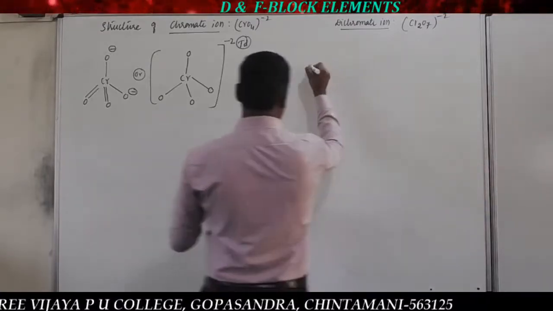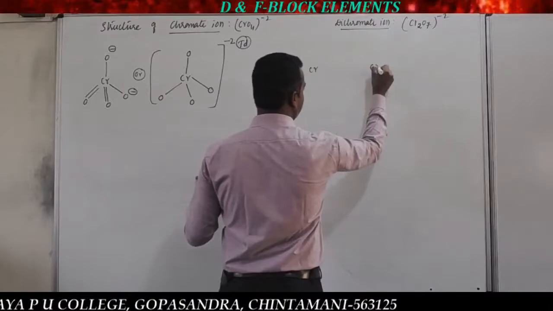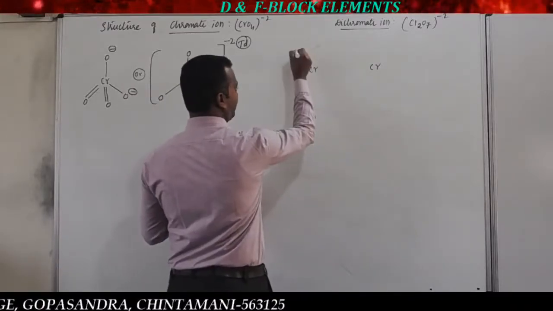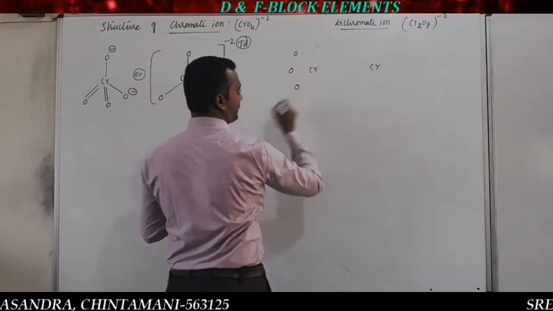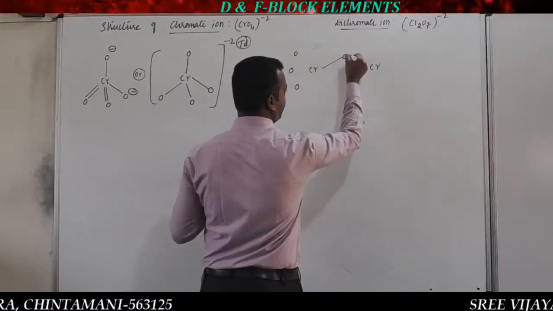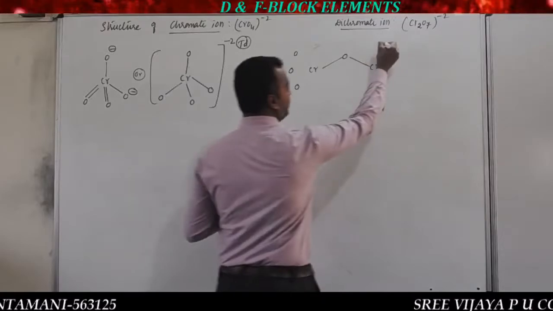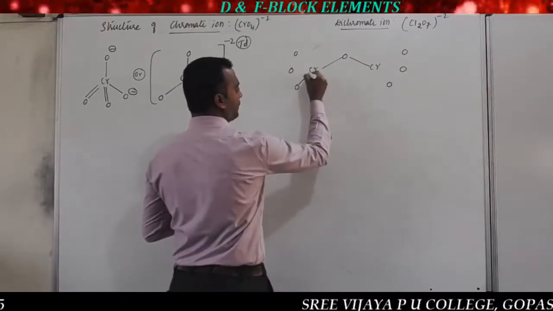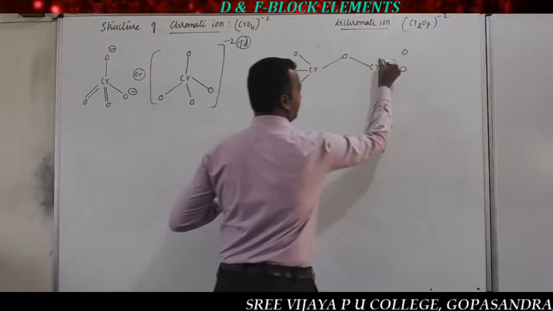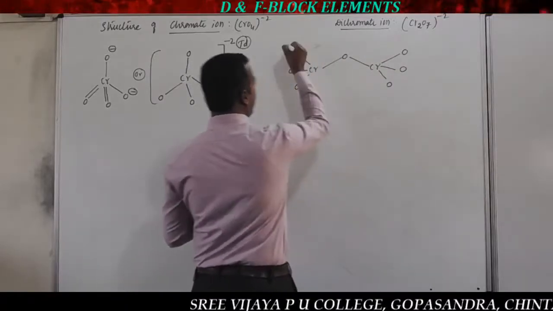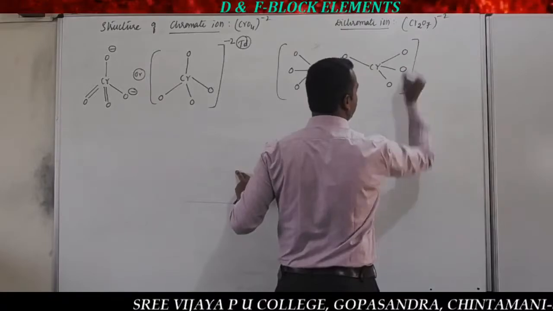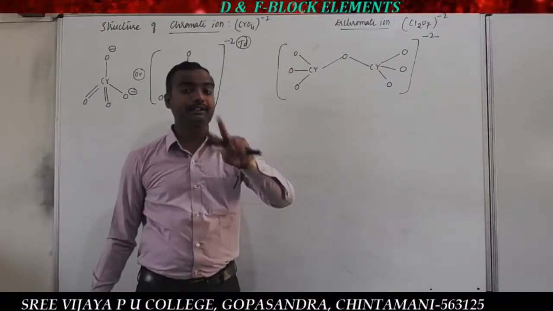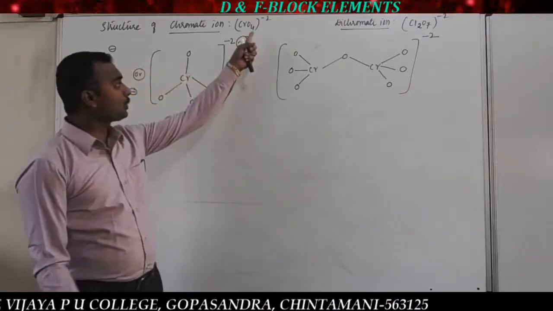So how does it come? Dichromate ion, Cr. Here one oxygen, so oxygen and oxygen. Here the bond, that is the O bond. Here again 3 oxygens, the remaining 3 oxygens. Draw the bonds. That is the simple structure of the dichromate ion. What is the charge? The charge on this is -2. So it consists of 2 tetrahedral structures of chromate ions.